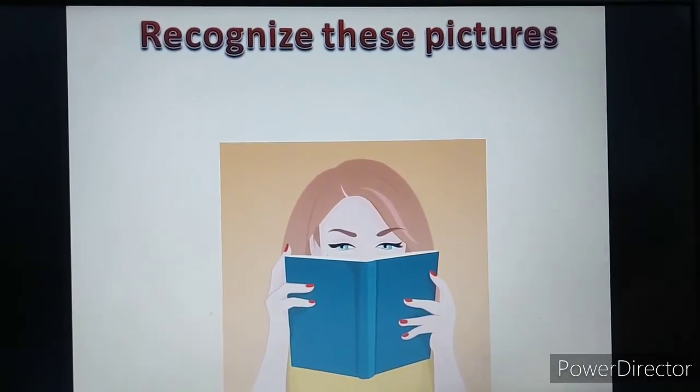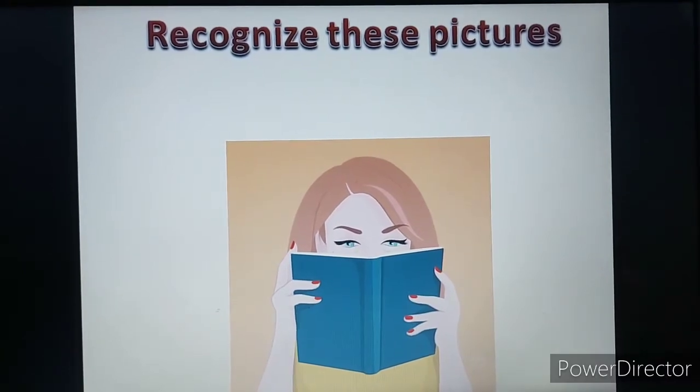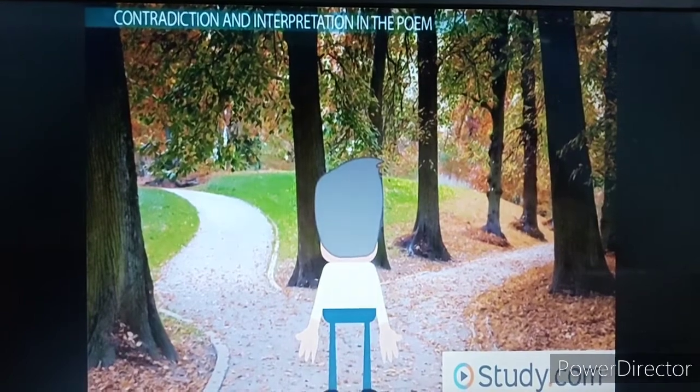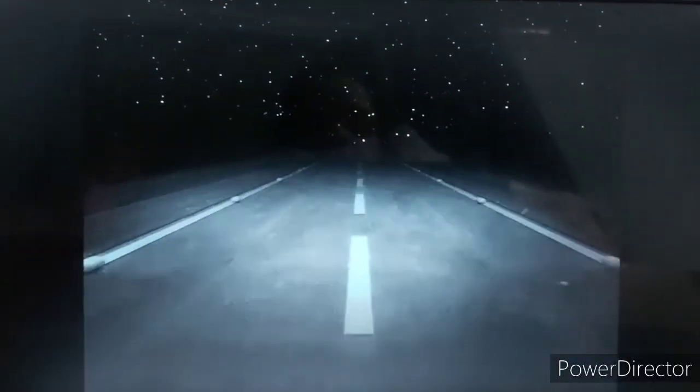Now I am showing you some pictures and you have to recognize them. Picture number 1, this is picture number 2, this is picture number 3.